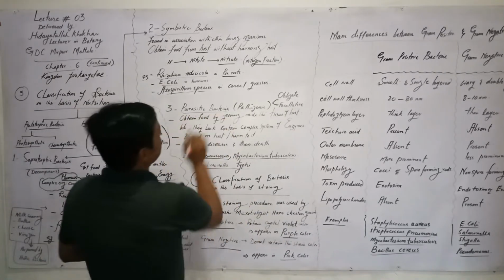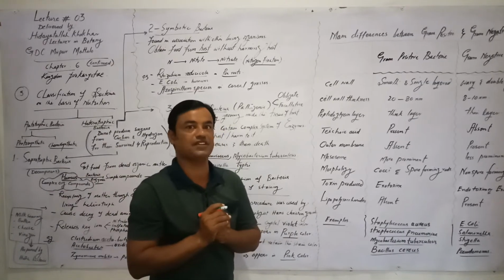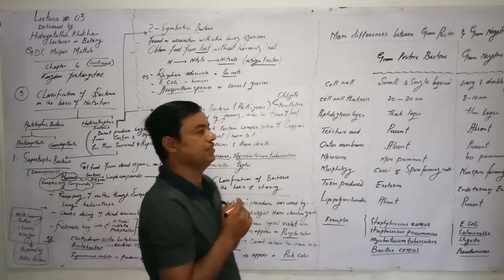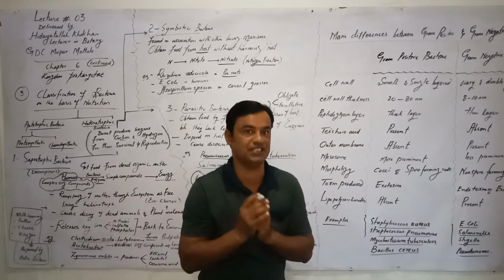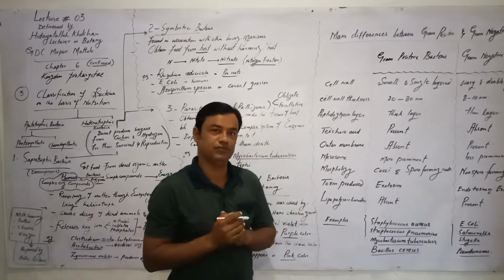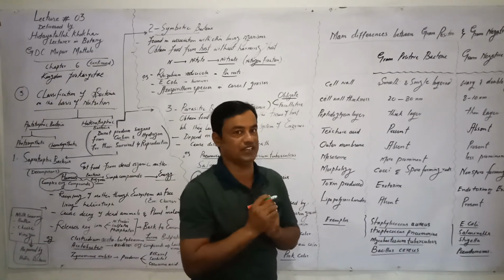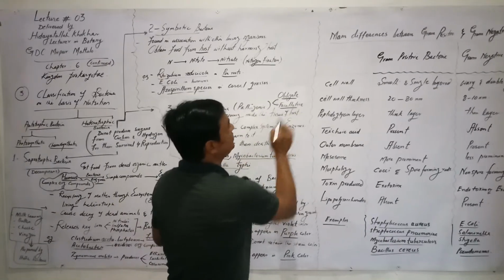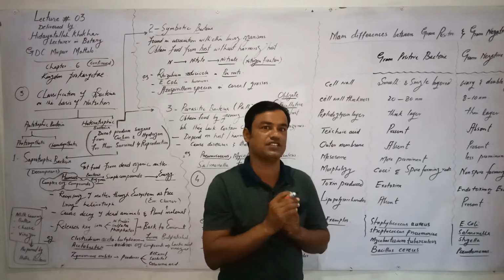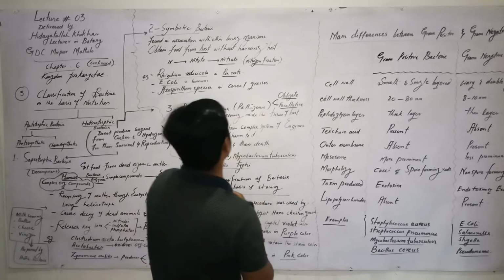Now we talk about parasitic bacteria. Parasitic bacteria are those which depend on their host for their survival and for their food, and they harm their host. So they are pathogenic. They may cause diseases, and may cause death. These parasitic bacteria may be obligate or facultative. Obligate means these bacteria live only on living organisms, while facultative means those organisms live on living organisms, and after the death of the living organism, they may live on their dead bodies. So we call them facultative parasitic bacteria.